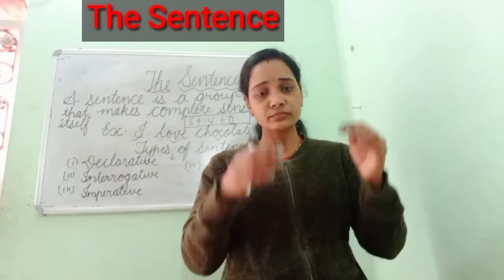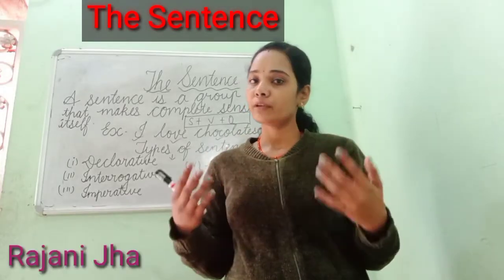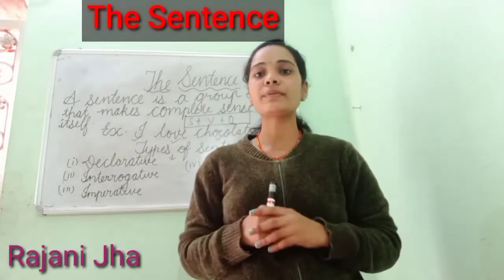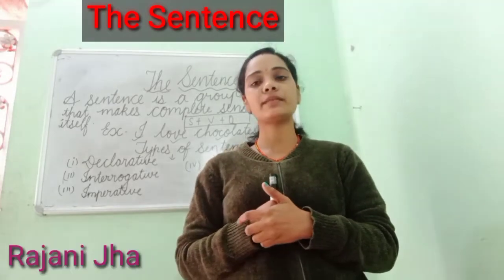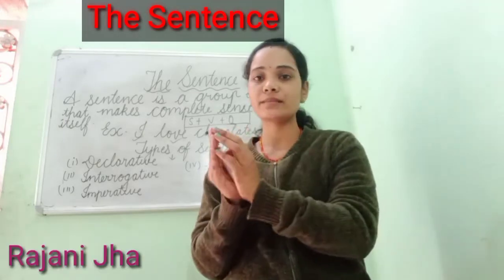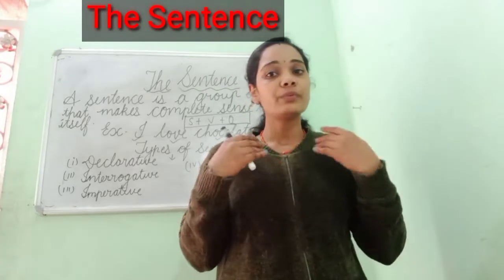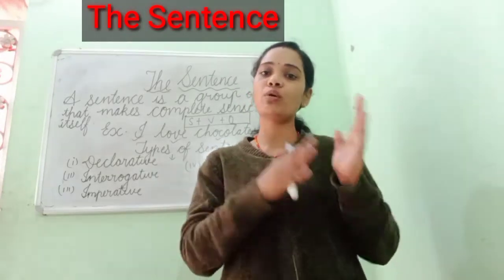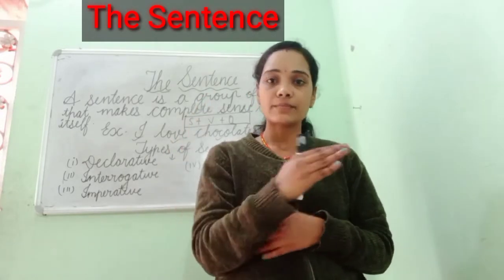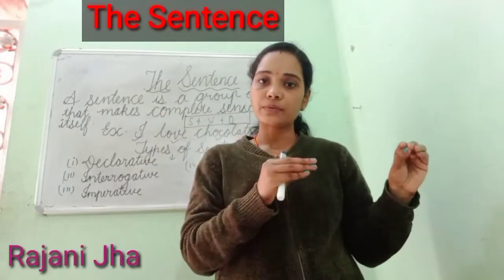Now the predicate: whatever comes after the subject, whether verb or object, is the predicate. The predicate starts with the verb, as the subject-verb combination is compulsory in a sentence. After the verb, whether adverb, preposition, conjunction, pronoun or object, anything there is considered the predicate. The predicate is the statement about the subject. The subject is the doer of the action.